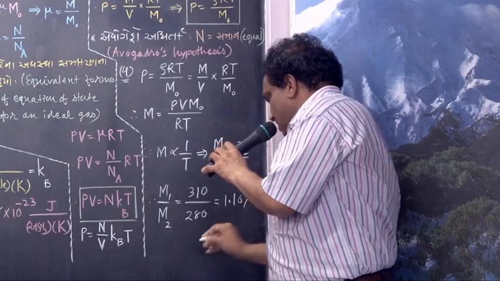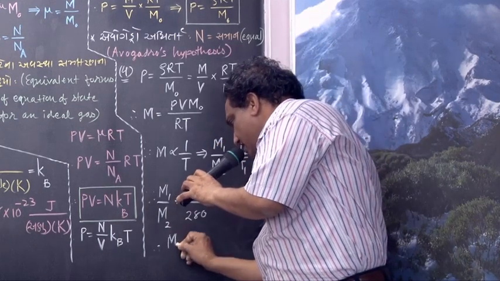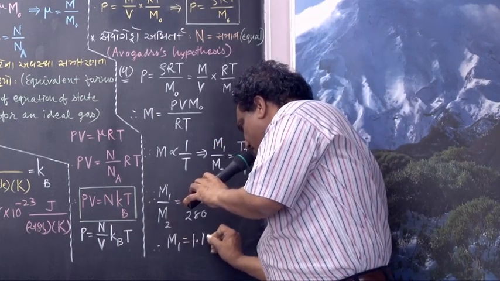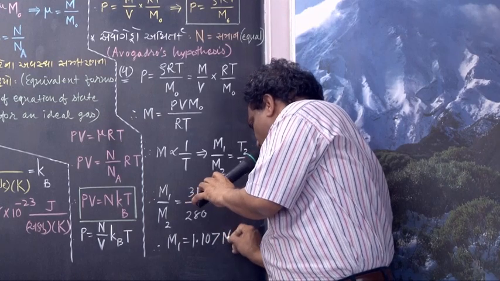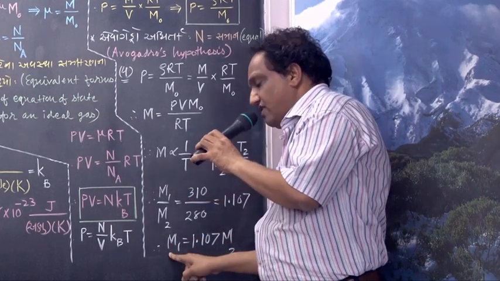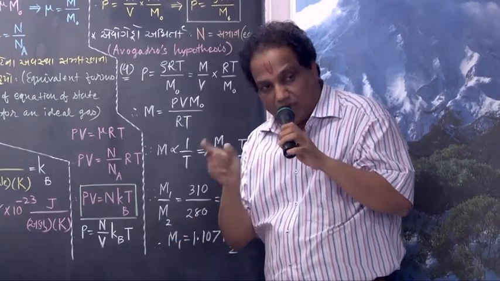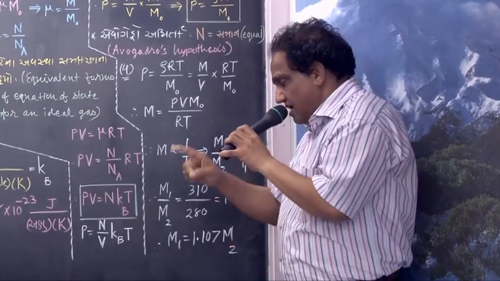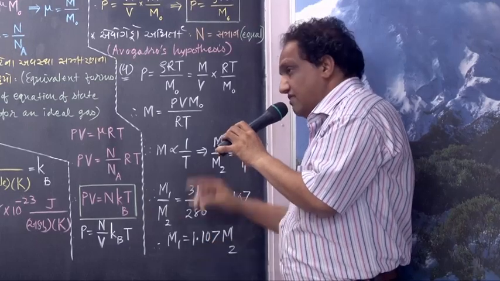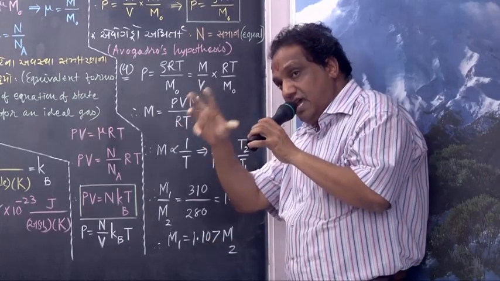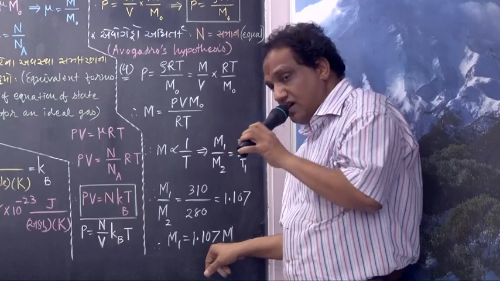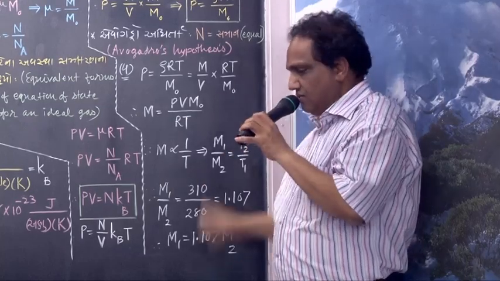Okay, transfer this M2 here. So M1 is 1.107 times M2. So mass of given volume of air at a constant pressure, in winter it is 1.107 times mass of same air in summer. Okay, I know this.